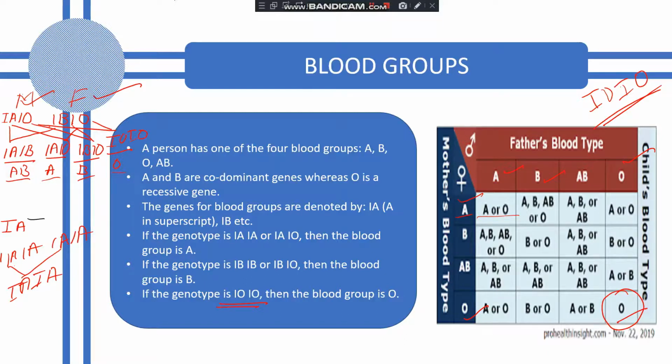And further, it is depending on the chances if both dominant genes like IA are present, or it is IA or IO that is present. Okay, I have explained you by both the examples also. If both are dominant, like A is dominant, both A is dominant, then the child's blood group will obviously be A. Okay, if both mother and father are having the B dominant genotype, that is IB and IB, then the child's blood group will be B only.